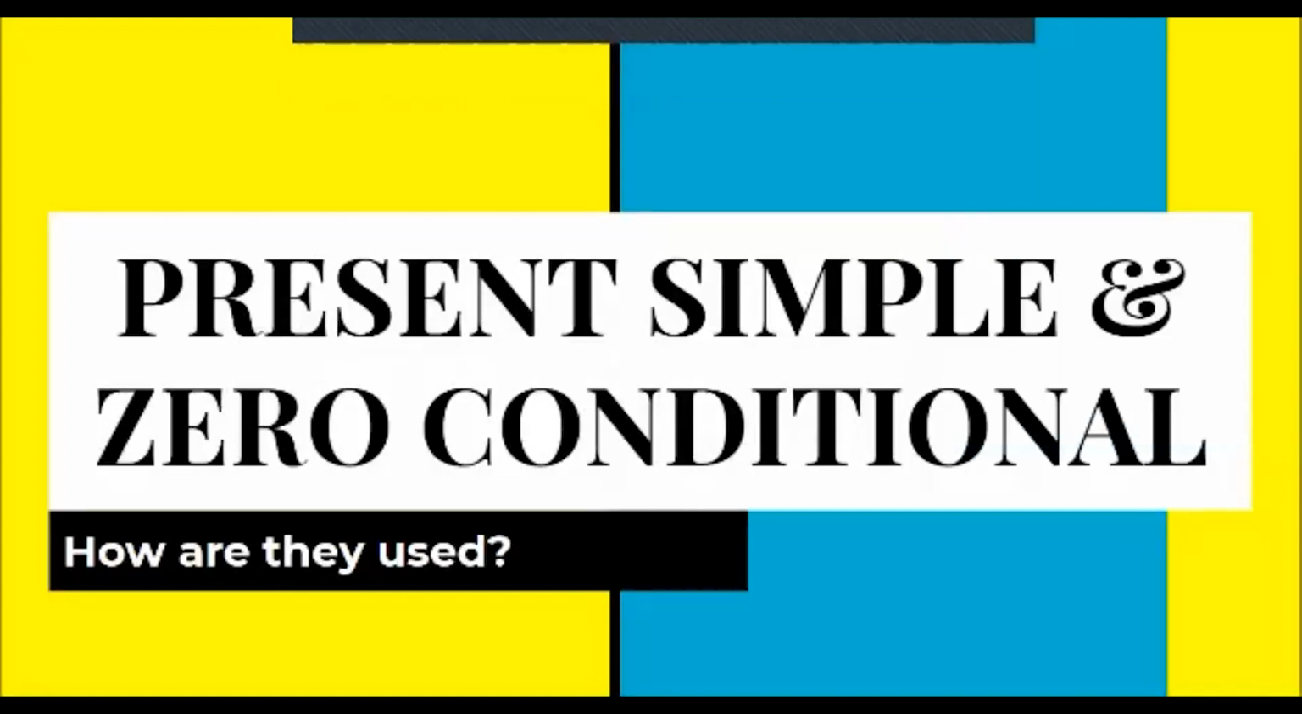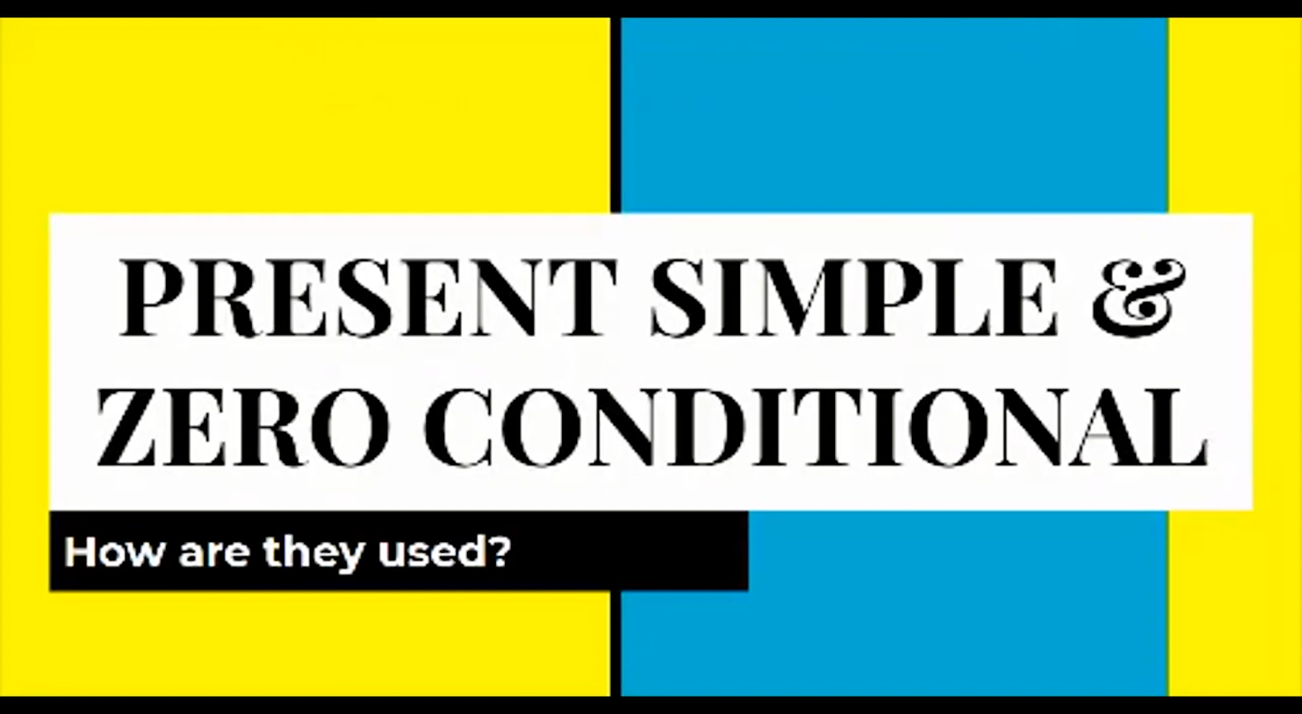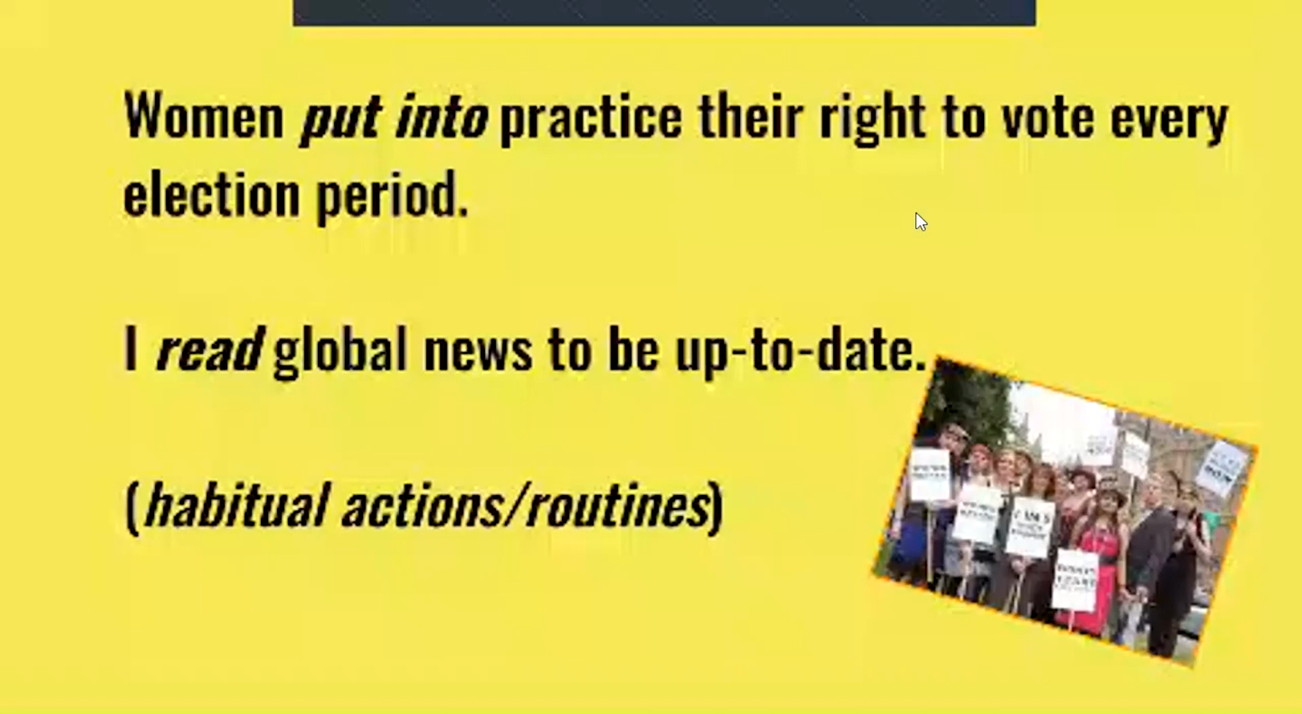Okay, now that we know that the simple aspect refers to actions that happened, or will happen in a permanent or continuous way, we're going to associate this aspect to the present tense and the zero conditional. I know you're familiar with these topics, but let's see how they are used and how useful they can be for us. Before we start, let's pay attention to these two examples.